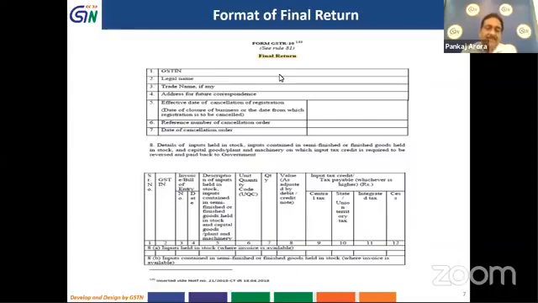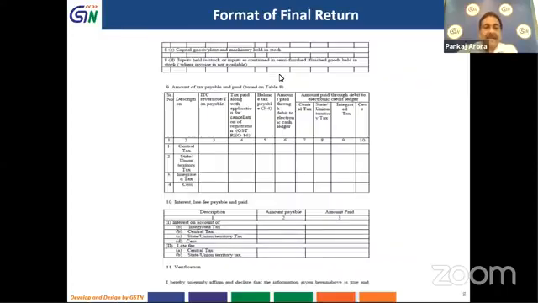These entries are based on the differentiation of two types of cases. One is where the tax invoice is available, and the second is where the tax invoice is not available. So the relevant entries are to be marked in the relevant data field.